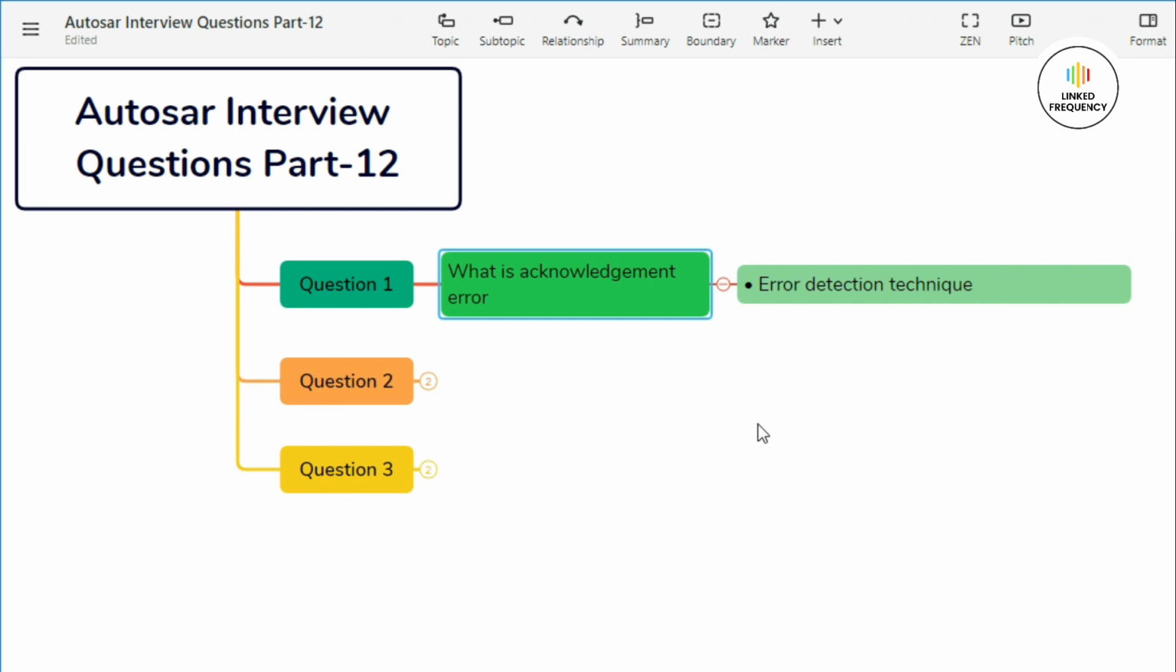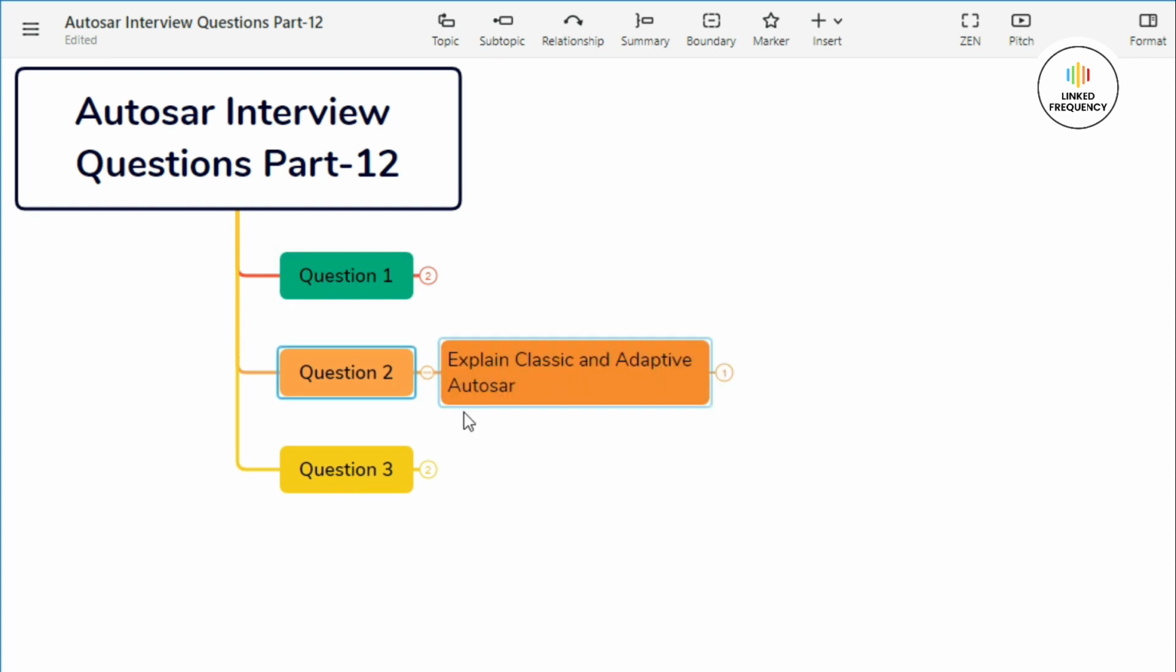If an acknowledgement error occurs, it means that the transmitting node did not receive the expected acknowledgement from the receiving node. Acknowledgement error can happen due to various reasons and their handling depends on the communication protocol and system design. Well, this was all about our first question. Now let us quickly move on to our second question, which basically states, explain classic and adaptive Autosar.